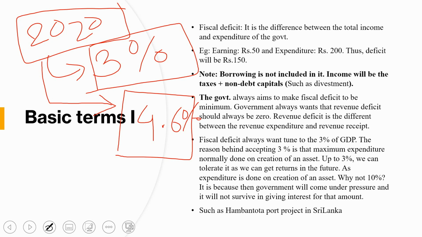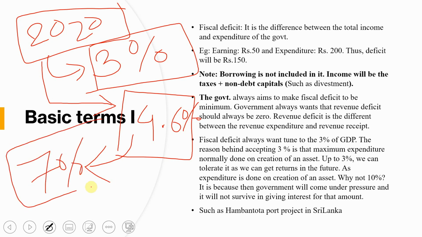Now again, at the end of August or the start of September, the government is claiming that now we will tolerate up to 7% of the GDP. See, what does it mean? Earlier 3%, where some creation of an asset was there, we tolerated it.